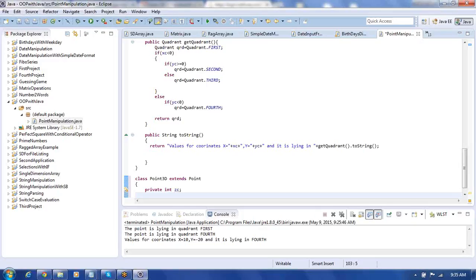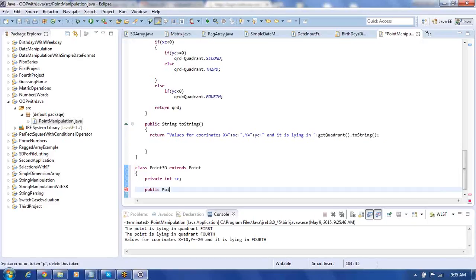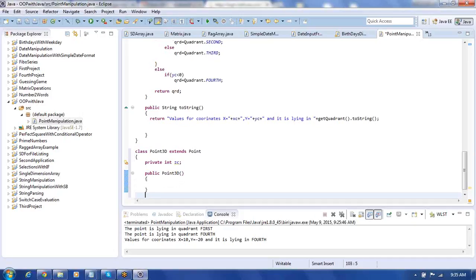Extra, what we require for constructors: we go with the constructor again, public Point3D. In this method we first call the superclass constructor, followed by zc equal to 0, so the Z coordinate is also 0.